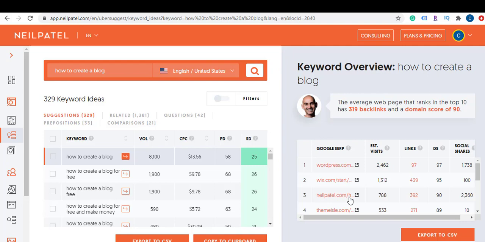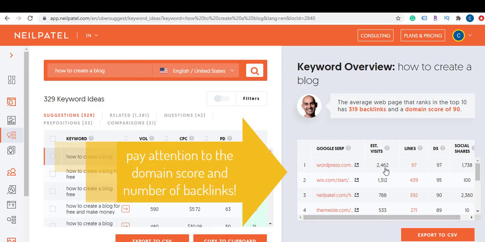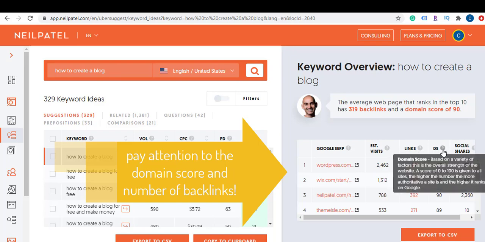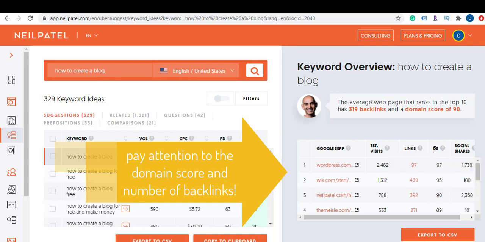And what does this mean here? So it's giving you the URLs, the estimated visitors they receive because they rank for this keyword, the number of backlinks they have, and this is also very, very important. It's the domain score. So the authority sites have higher domain score.